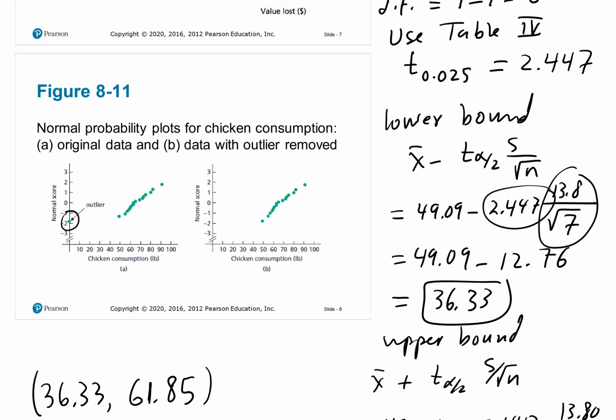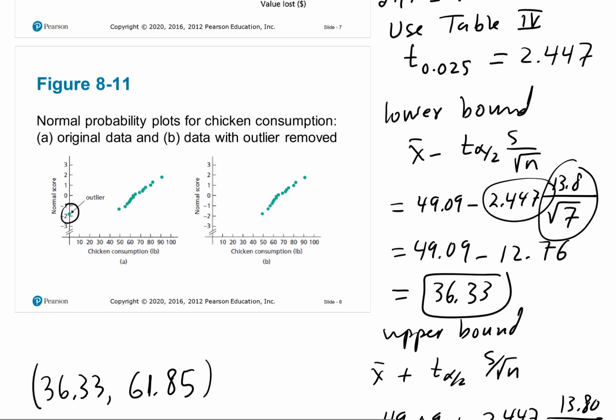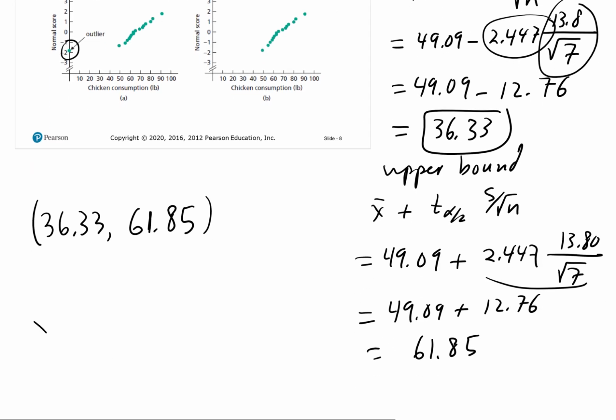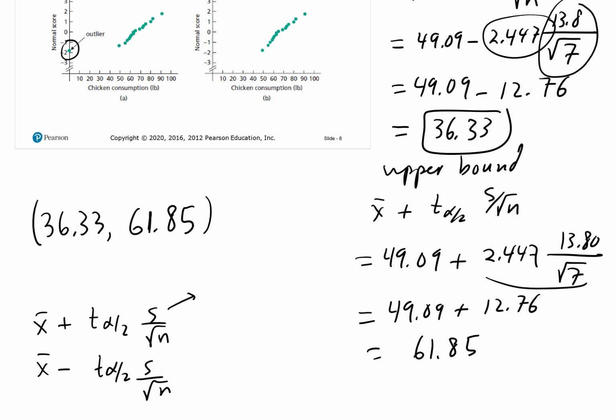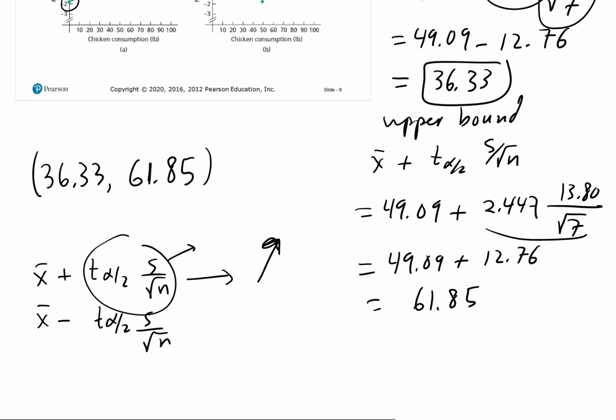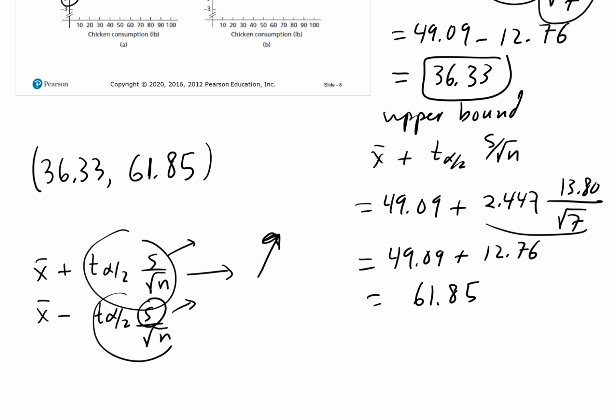And then when the sample standard deviation increases, if you look back at the formula, x bar plus and x bar minus t sub alpha over 2 times s over root n, mathematically, as s increases, this value will increase, and therefore the whole sum will increase. Therefore, the difference will be smaller. So what the outlier does, it makes the interval wider. And to us, the smaller the interval, the better the confidence interval. So that's what the outlier does.